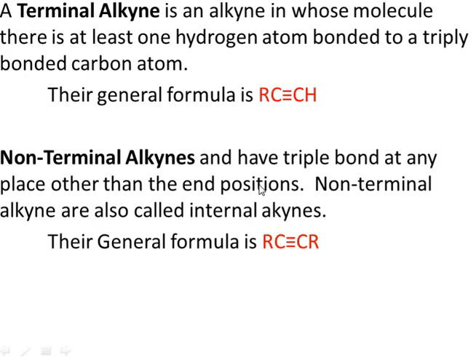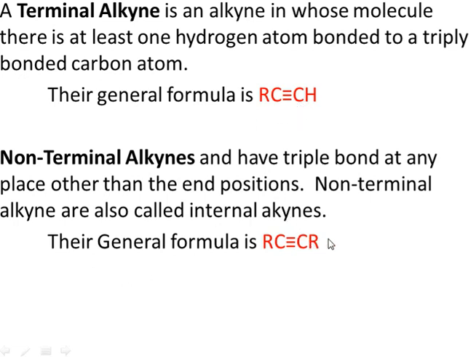Right. So alkynes are of two types: terminal alkyne and non-terminal alkyne. A terminal alkyne is an alkyne in which there is at least one hydrogen directly bonded to a triple bond. So here I have a carbon-carbon triple bond, and here you have a hydrogen which is directly bonded to this triple bond. So if an alkyne has a hydrogen directly attached to a triple bond, then in that case this alkyne is known as a terminal alkyne.